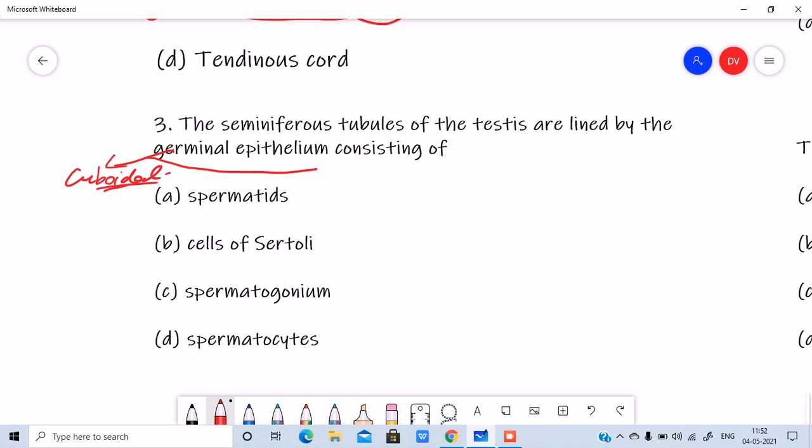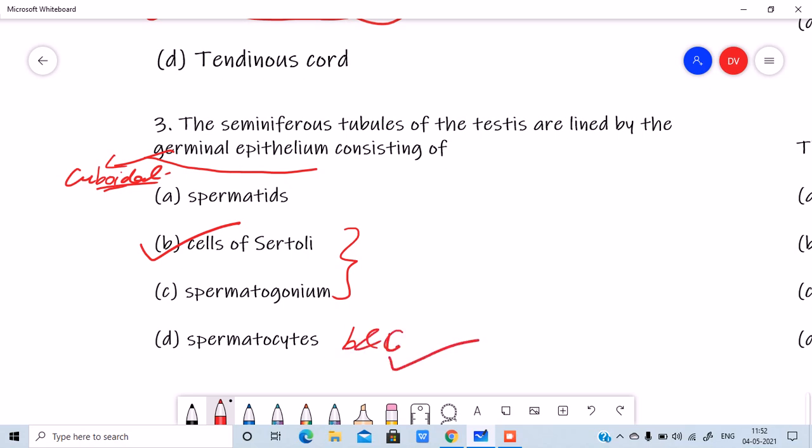So guys, now you will get a confusion, right? I know that you guys are super duper cool to answer this question. Yes, of course, the cells of Sertoli and also the spermatogonium, right? So both the things are correct guys. But if you have an option D which is saying both B and C, please go for that.